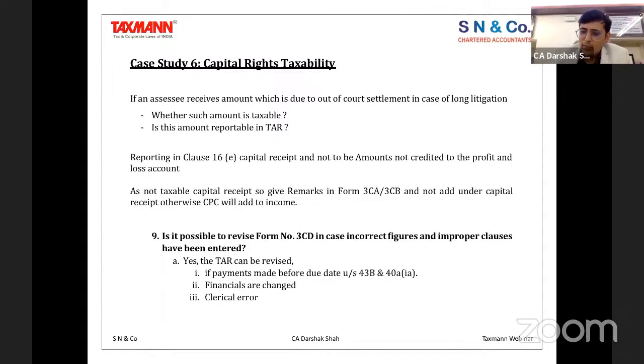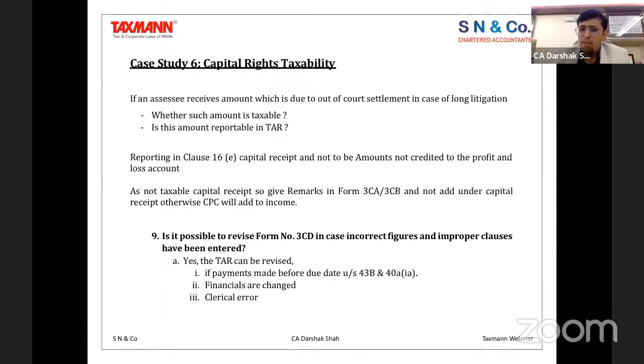Now, subsequently, the client paid the amount, and while paying the amount, they claimed in the computation that it has been paid. Now, you need to revise it, right? So is that option available to revise? The answer is yes. You can revise your 3CD, your tax audit report. That option is available till the time your assessment year gets completed. So let's say we are talking about March 23, so March 24. Till that time, you can file the revised tax audit report.